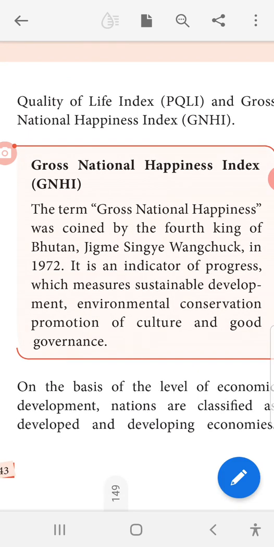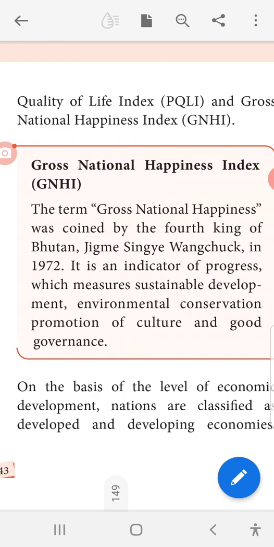The term Gross National Happiness was coined by the fourth king of Bhutan, Jigme Singye Wangchuk, in 1972. It is an indicator of progress which measures sustainable development, environmental conservation, promotion of culture and good governance. When it was introduced in 1972, the main motive was sustainable development, environmental conservation, promotion of culture and good governance.